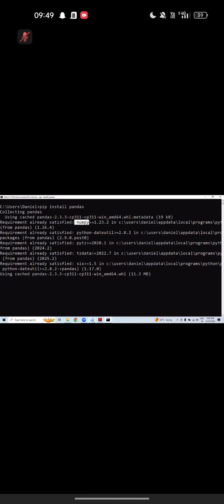So this is the point. What is the point actually? If pandas is installed, then NumPy is also installed, then no need to install NumPy explicitly.